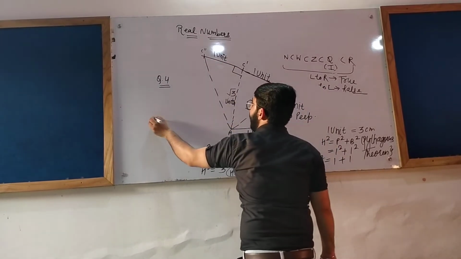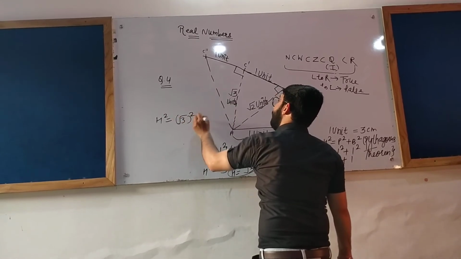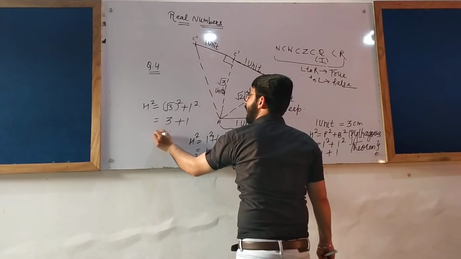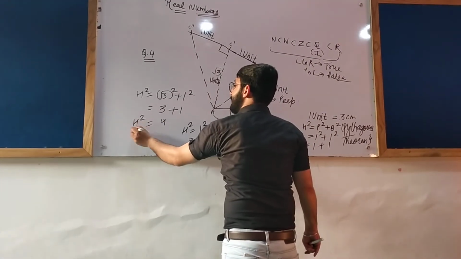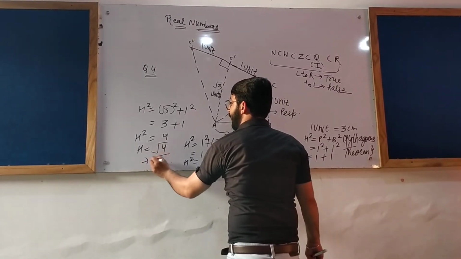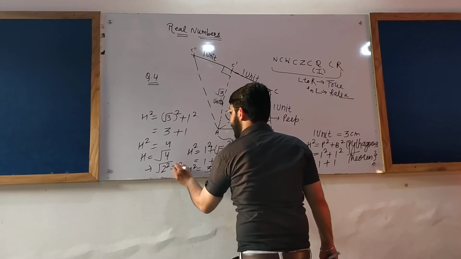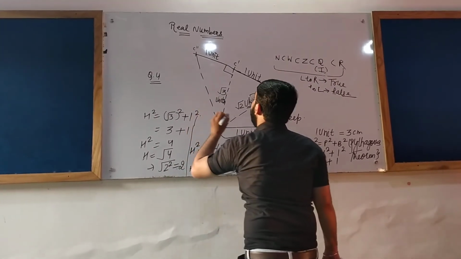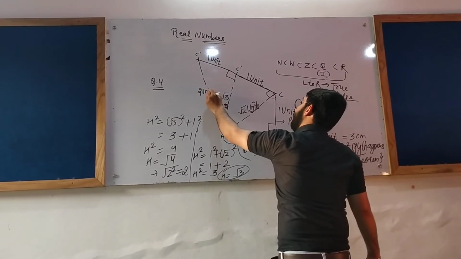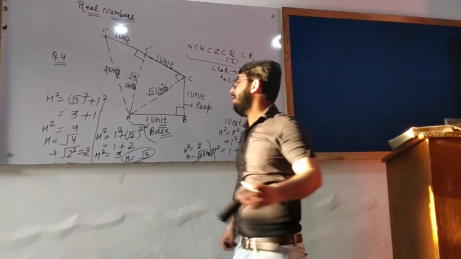Root 3 or 1. H square equals P square plus B square. Root 3 square is 3, 1 square is 1. 3 plus 1 is 4. The square root of 4 will be the square root of 2 square. The square root gets neutralized. It will be 2 units. Okay. Let's do one more spiral.